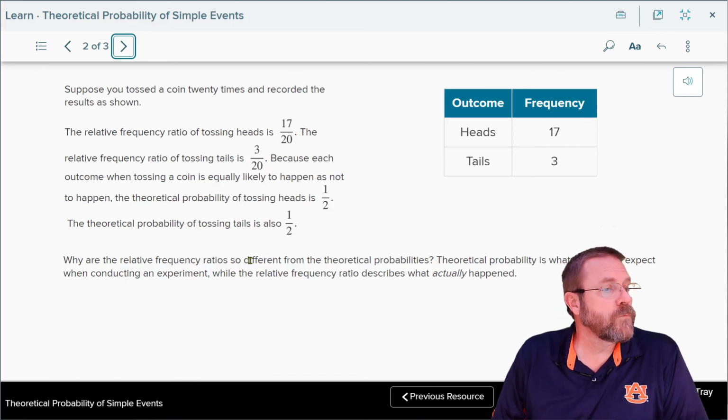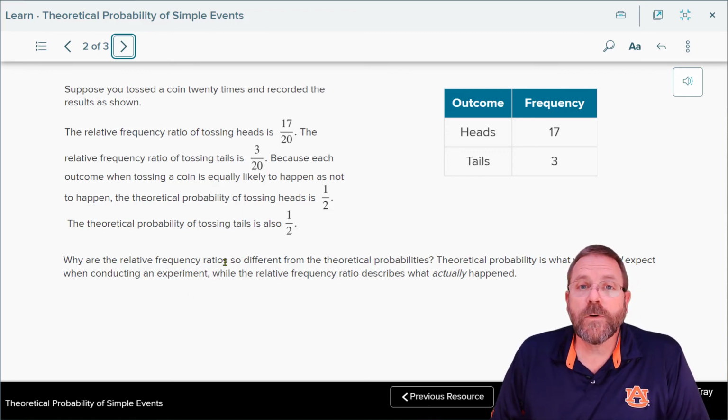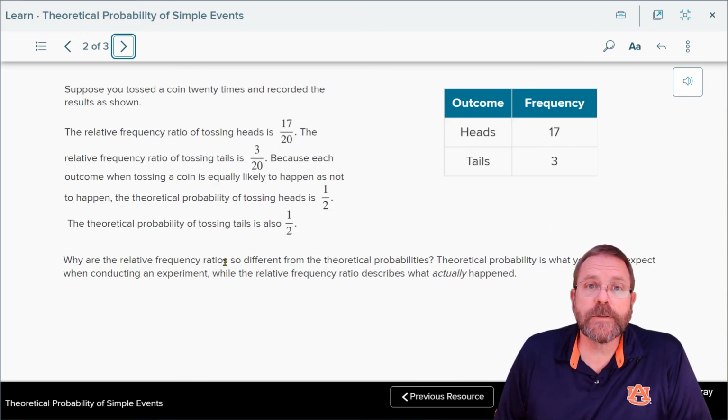What are the relative frequency ratios? Why are they so different from the theoretical? Because the theoretical probability is what you should expect when conducting an experiment, while the relative frequency, also known as experimental outcomes, is what actually happens.